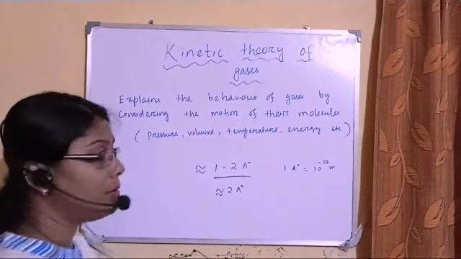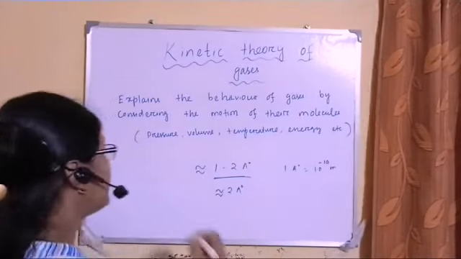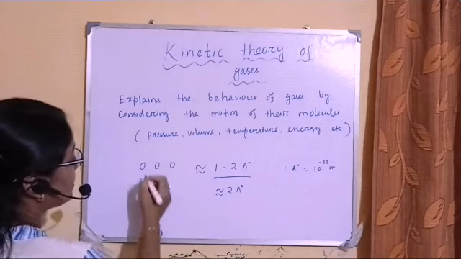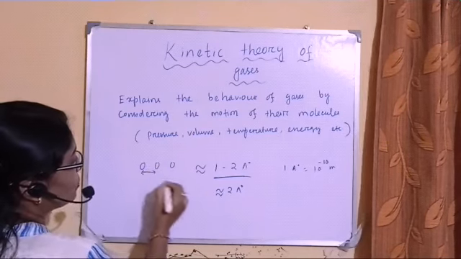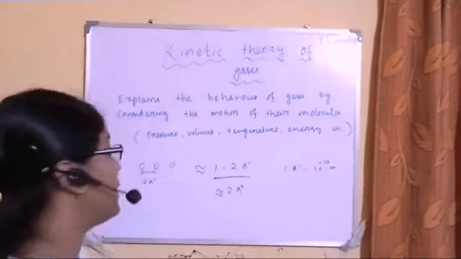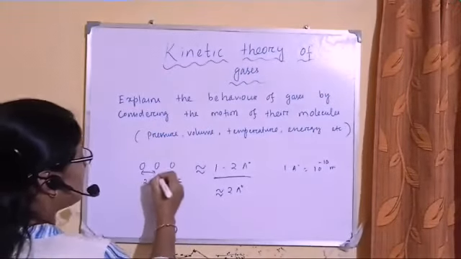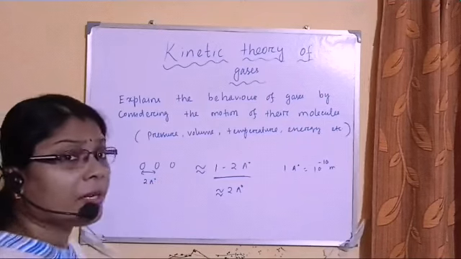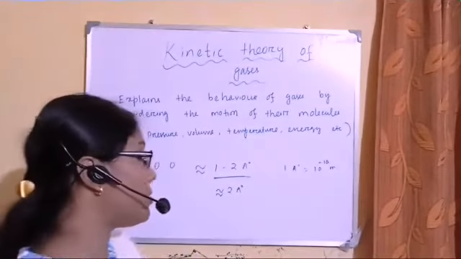So if inside a matter atoms or molecules are present, the distance between two atoms or two molecules in a solid will be approximately 2 angstrom. That means they are very closely packed inside the solid and the interatomic force is much greater.